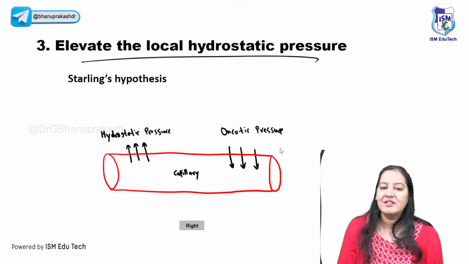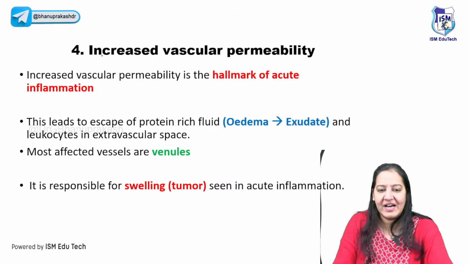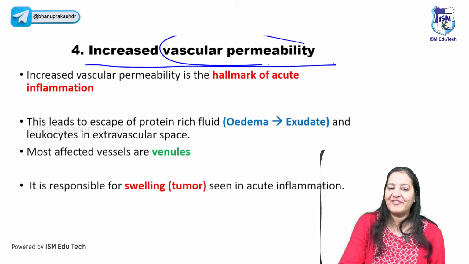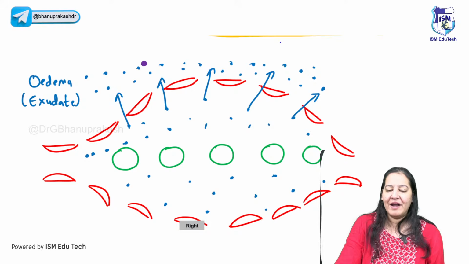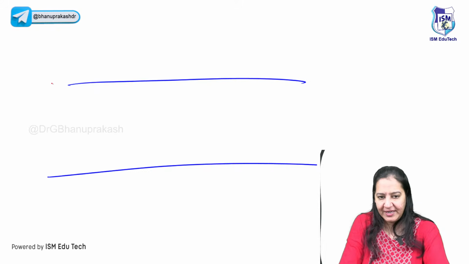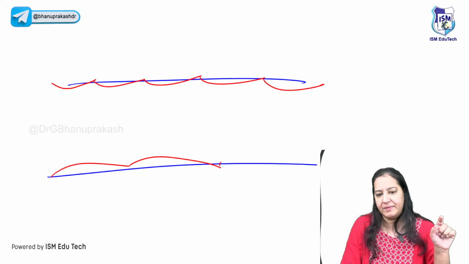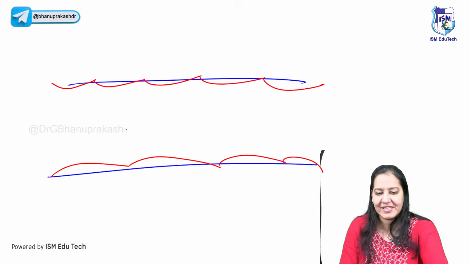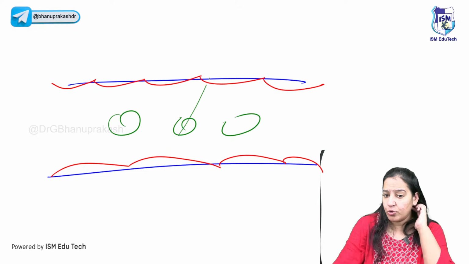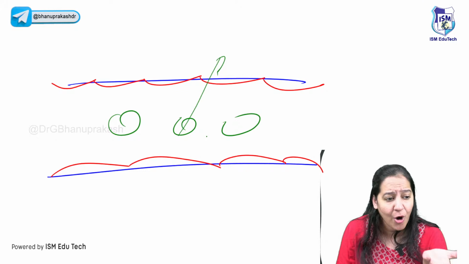The fourth step here is increased vascular permeability. What do you mean by increased vascular permeability? You know, blood vessel is continuous. Let me draw a blood vessel. These are the endothelial cells. They are continuous with each other. There is no gap in between. But you said that this is WBC and you want to take WBC out. How will you take WBC out? There is no gap in the blood vessel.